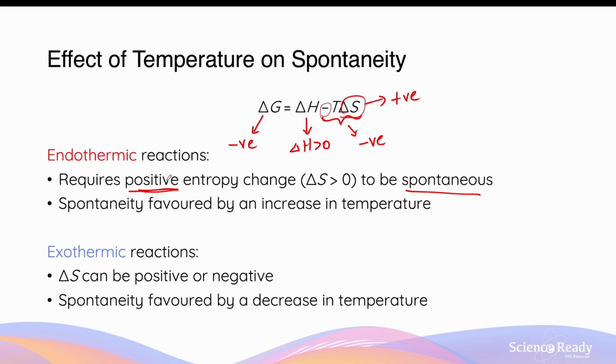For these endothermic reactions, its spontaneity is favored if you have an increase or higher temperature. And that is because as the T value becomes higher or more positive, the entire second term here will become more negative, right? It becomes greater in its negative value. So you're subtracting a bigger number, which will allow your ΔG value to become more negative or more likely to be negative. Conversely, for exothermic reactions, and that is where your ΔH value is less than 0, the ΔS value, which is entropy change, can either be positive or negative.